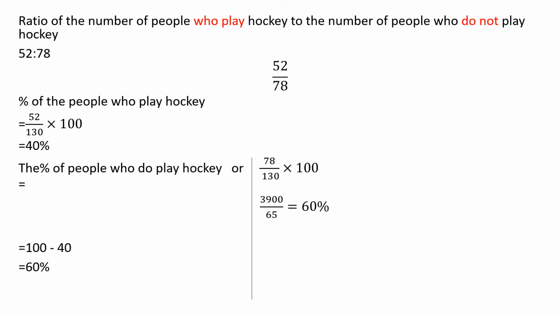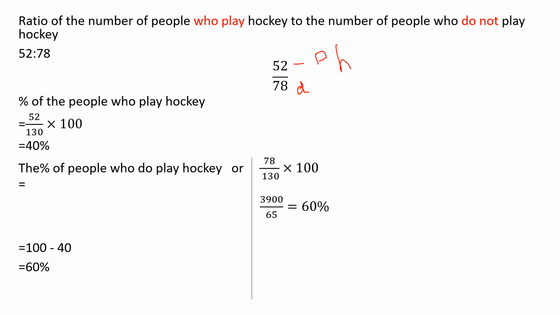So, the ratio of the number of people who play hockey to the number of people who do not play hockey. How many of them play hockey? 52, right? Those who do not play hockey, we found out, right? 130 minus 52, we got the answer 78. So, 52 is to 78. Write that in fraction, 52 in the numerator. This is those who play hockey and this is those who do not play hockey. Okay, and we have written it in ratios.